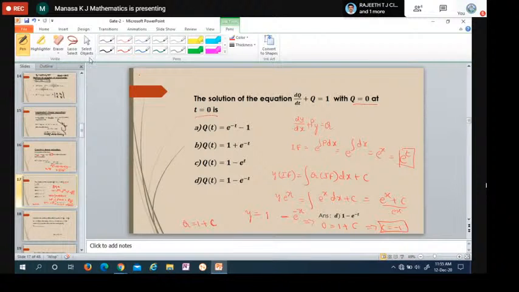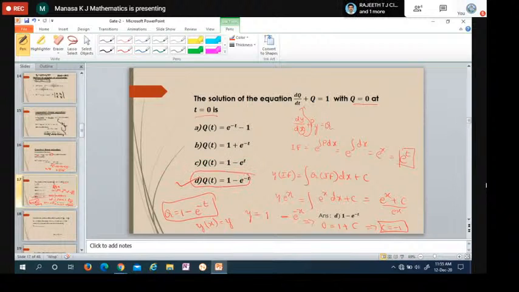Now I'll replace the variables as q and t. If you want, you can do it as q and t itself. Otherwise, if you are comfortable with x and y, change it to x and y. So the final answer is y is nothing but, you can see here they have given q. q is equal to 1 minus e power minus, in the place of x, they have given t. So the answer is q is equal to 1 minus e power minus t. They have given q of t. q of t means q depends on the variable t. We write like this, y of x. y of x is same as y. Okay. So anyway, it is q is equal to 1 minus e power minus t. Okay. This is the answer.